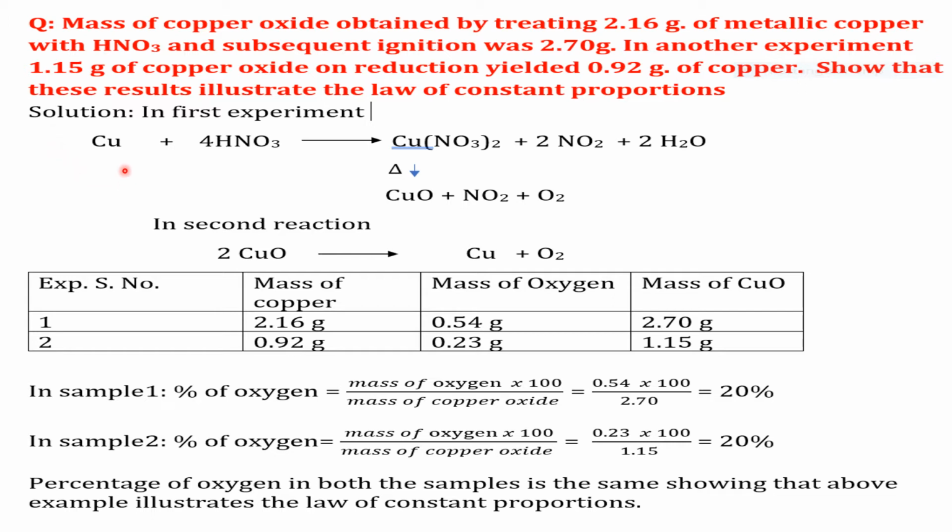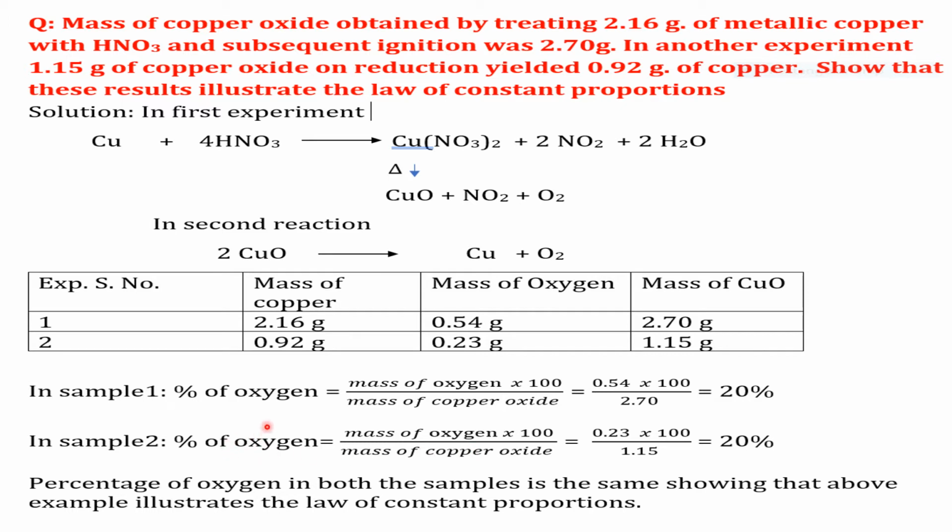In the first experiment, copper reacts with nitric acid and we get copper nitrate along with nitrogen dioxide and water. This copper nitrate on heating gives copper oxide, nitrogen dioxide and oxygen. And in the second reaction, copper oxide on analysis gives copper and oxygen. Now let us have these experimental data in a table. In experiments 1 and 2, the mass of copper is 2.16 gram and 0.92 gram, whereas the mass of oxygen is 0.54 and 0.23 gram, and the mass of copper oxide is 2.70 gram and 1.15 gram.